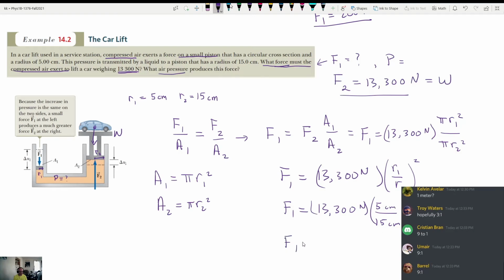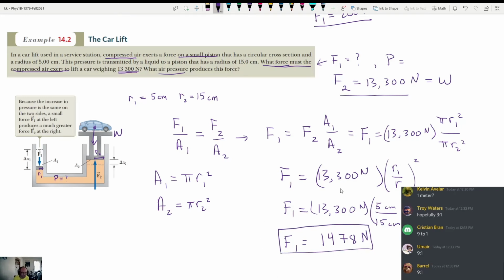And so our answer then is going to be whatever this is divided by 9. We didn't even need to really do the problem, right? We knew what the answer was going to be. We knew that it was going to be a 1 to 9 ratio because we figured that out right at the very beginning, right? It's the power of being able to use ratios. We don't even really have to do anything in this problem if you have a good, sound, fundamental, conceptual understanding of the way that Pascal's principle works.